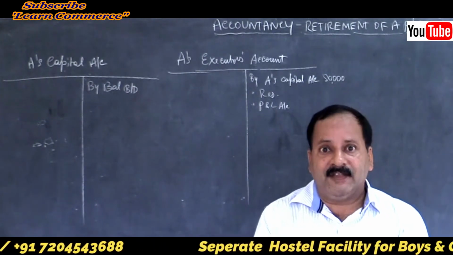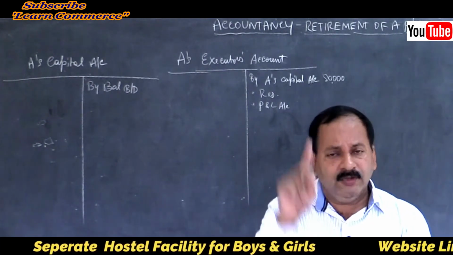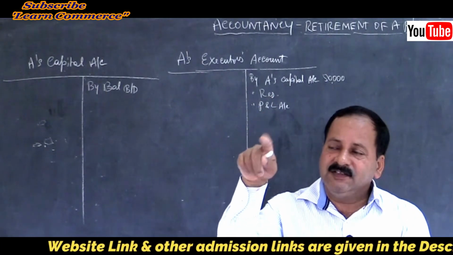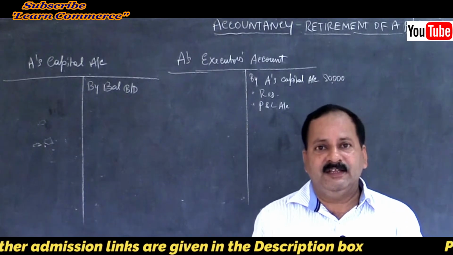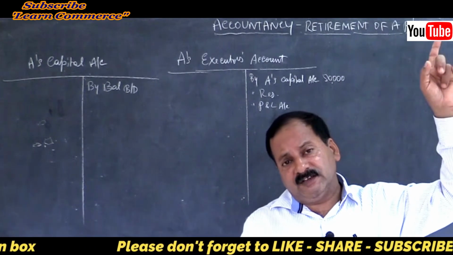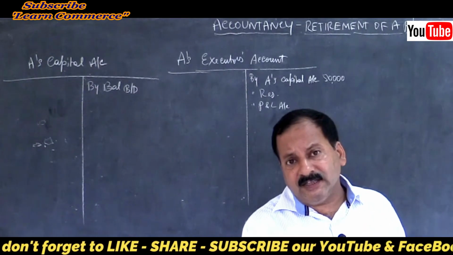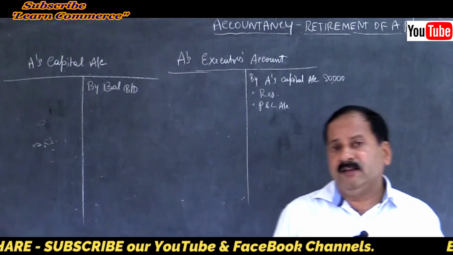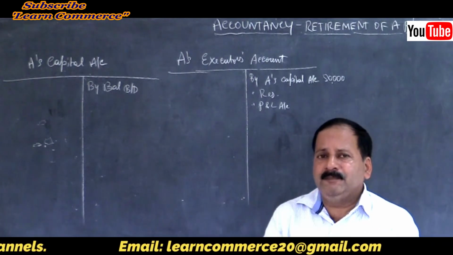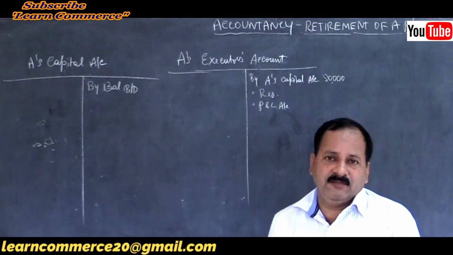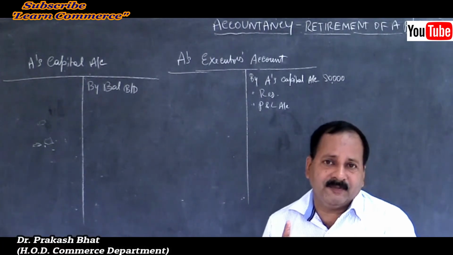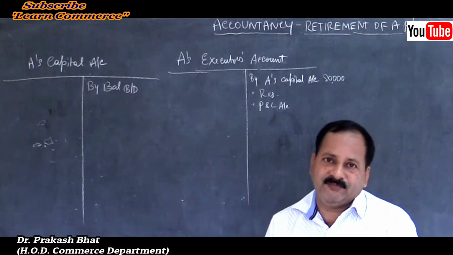Calculate till the date of death. Multiply the amount by his share and by the time period, that is 6 months, 6 by 12, like that, if it belongs to the current year. If it belongs to previous years, which already appears in the old balance sheet, then forget about the time period, straight away pay his share, that's all. Don't calculate till the date of death. That is a simple formula you should remember. Otherwise you will get confused. Remember.